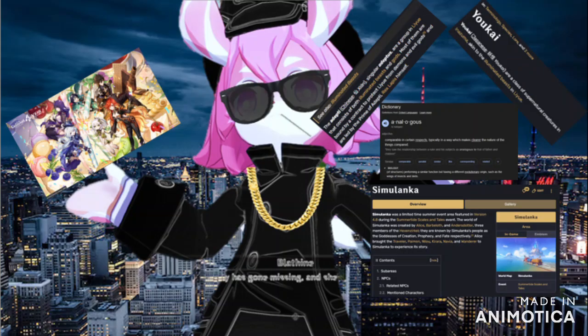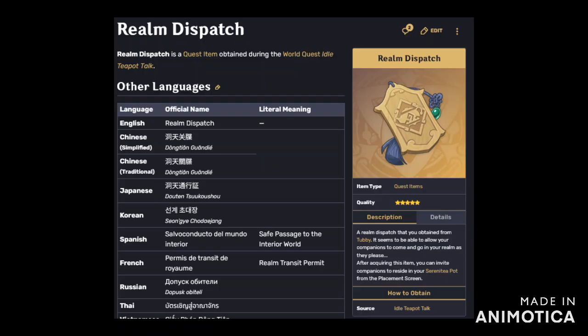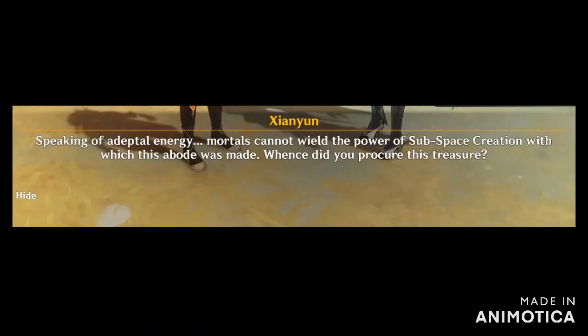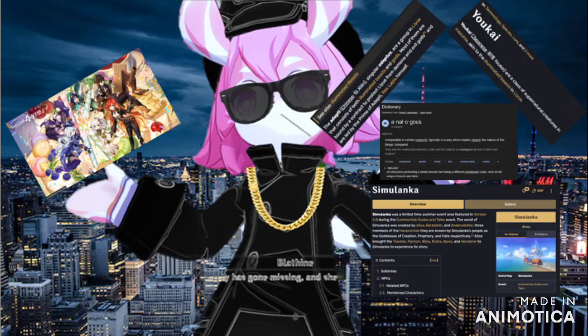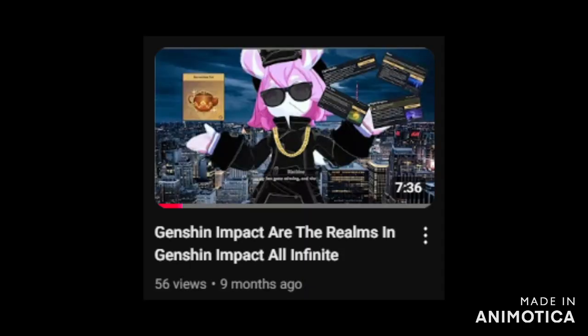All of these entities have the power of a Descender, and in order to even access, let alone create these realms, you have to have the power of a Descender. Since normal people aren't able to access these realms and all these other entities that can have infinite power, you need infinite power to create a realm, because all realms are infinite in size, and you need infinite power to create an infinite realm.